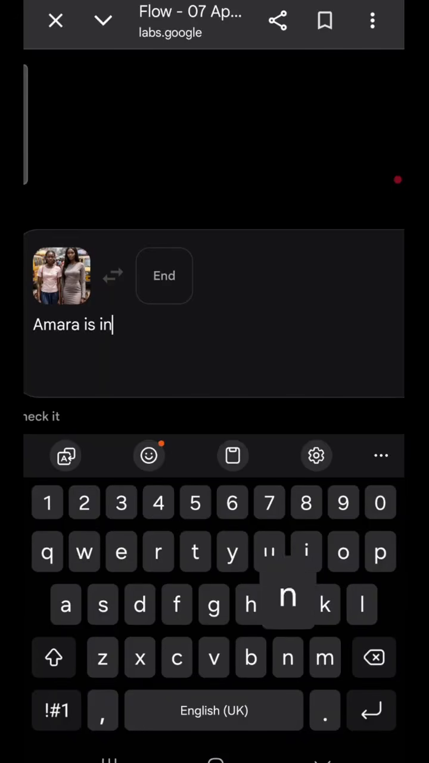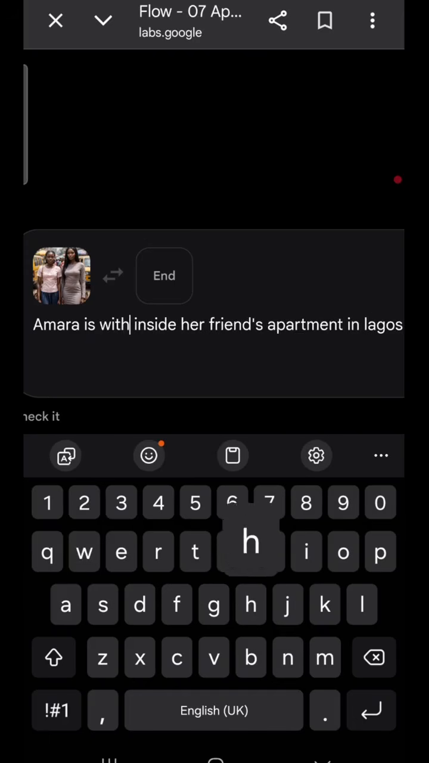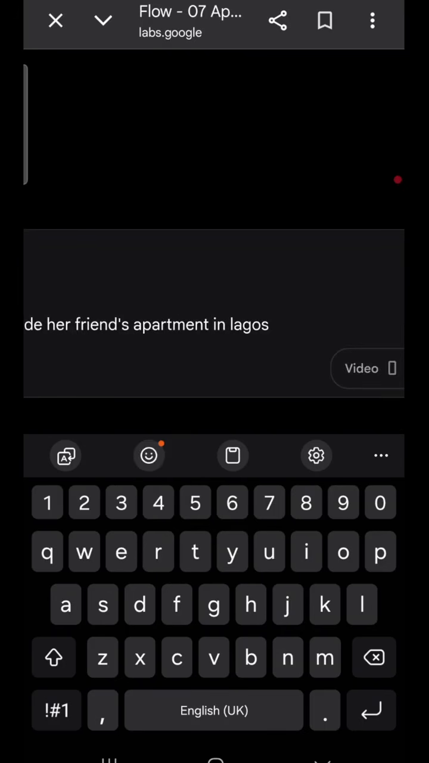Amara is inside her friend's apartment in Lagos. She is with her friend inside her apartment in Lagos. And then I will now paste the dialogue.